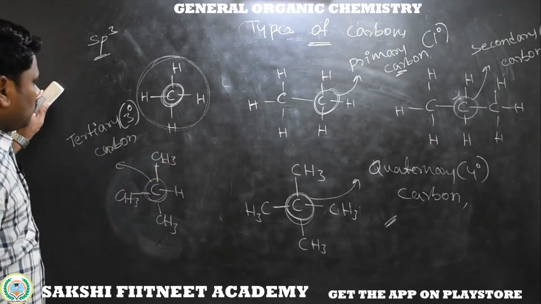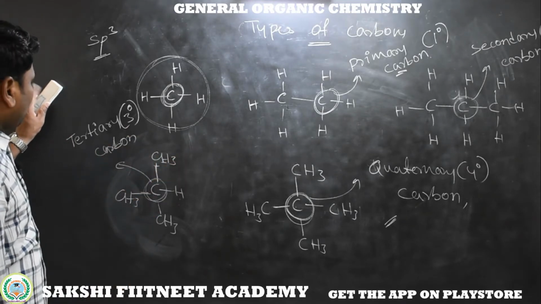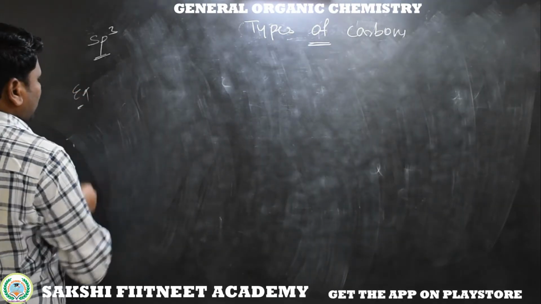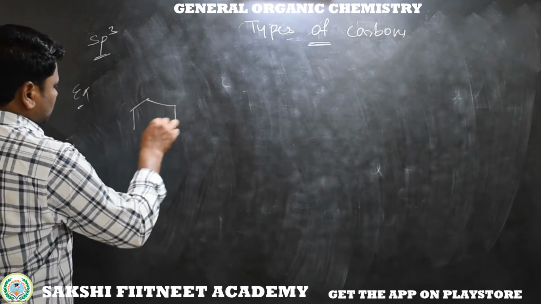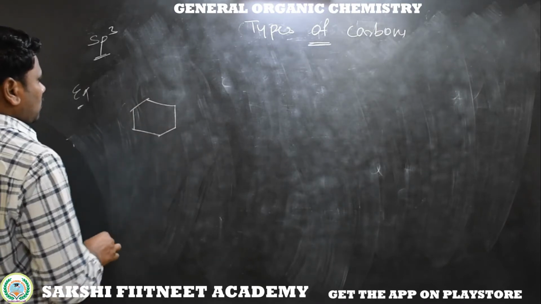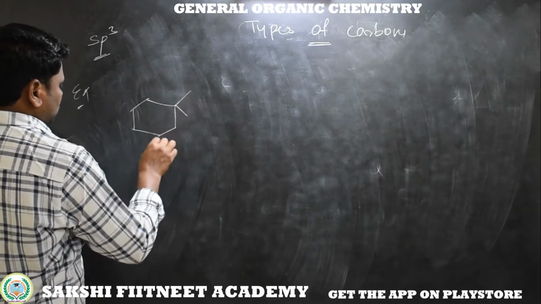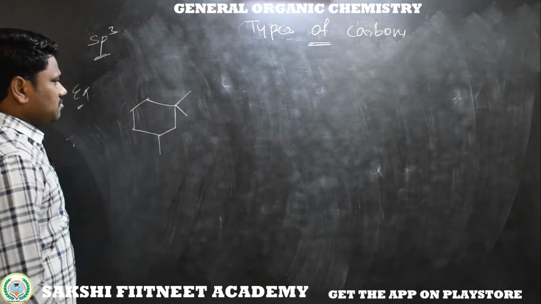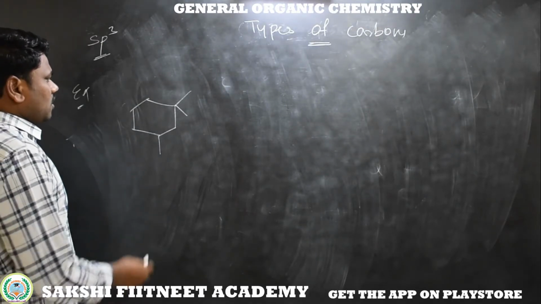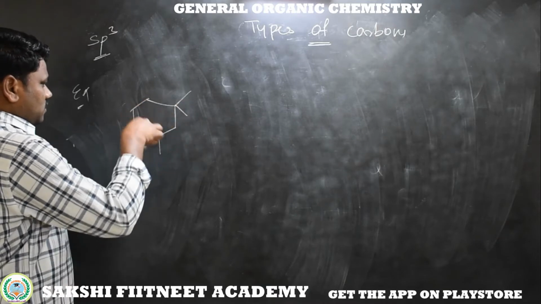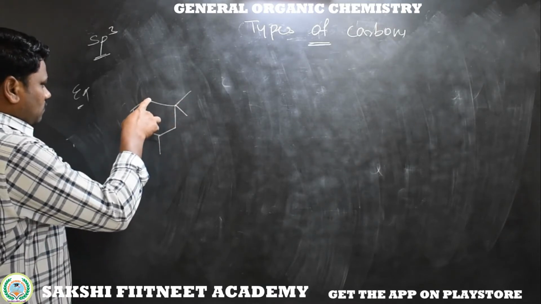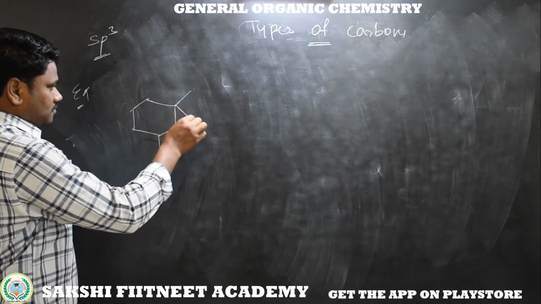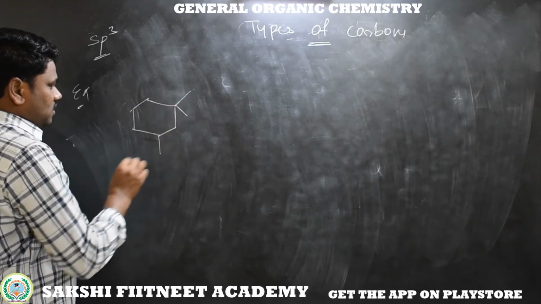I am taking other molecules for example. This is the first example, a cyclohexane. Now see here we have 6 carbons which are cyclic, 1 2 3 4 5 6. This has a CH3, CH3, CH3.